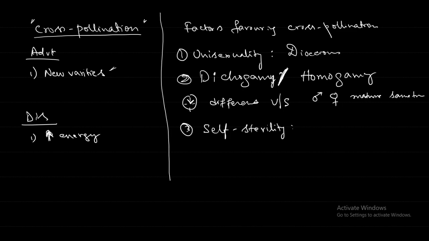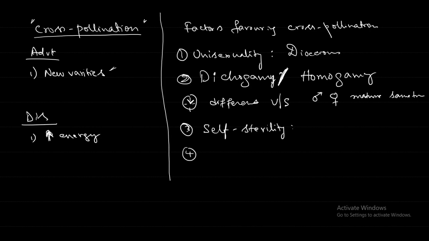It will not allow that pollen to germinate. Therefore it is favoring the other plant's pollen to germinate, and therefore it is encouraging cross pollination. Self sterility is also one method that will encourage cross pollination. It is happening in the ray florets of a sunflower, orchids, and so on.